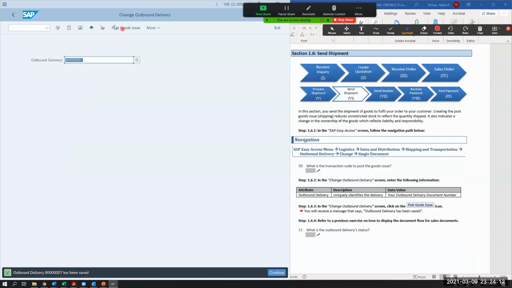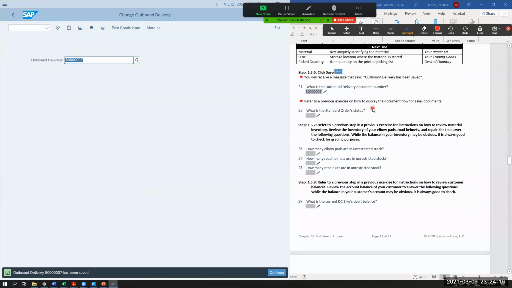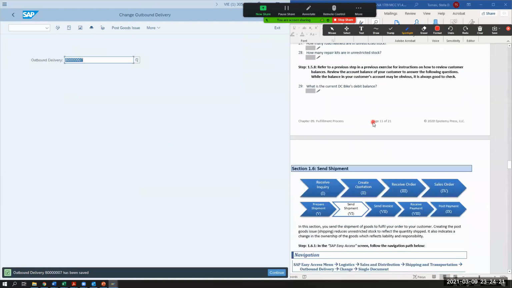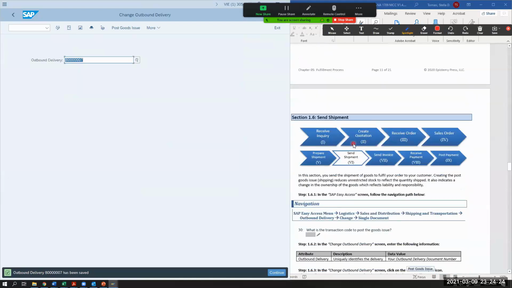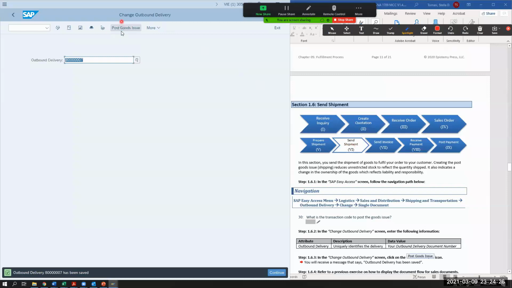So what does that mean? Post means that we created an outbound delivery in this step. We prepared it for shipment, but it was scheduled to be shipped, but it wasn't posted yet. Now we're going through the actual thing to change that outbound delivery, right? So once we created an outbound delivery, now we're changing the outbound delivery and we're posting it. We're confirming this is now ready to be shipped, okay, to be issued. So now we posted it and it says outbound delivery has been saved.